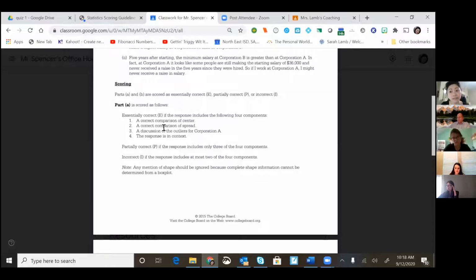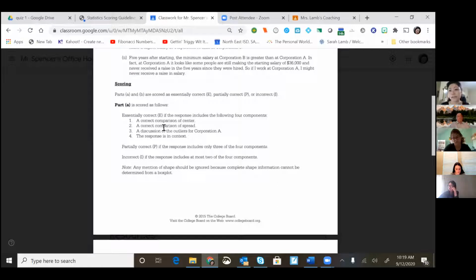And again, comparison isn't just listing the center on one and listing the center on the other. You have to directly compare how they're alike or how they are different. And they were looking specifically for center, your spread, which is like the range, or IQR, and then you had to address that Corporation A had the outliers. Everything has to be in context of the problem.